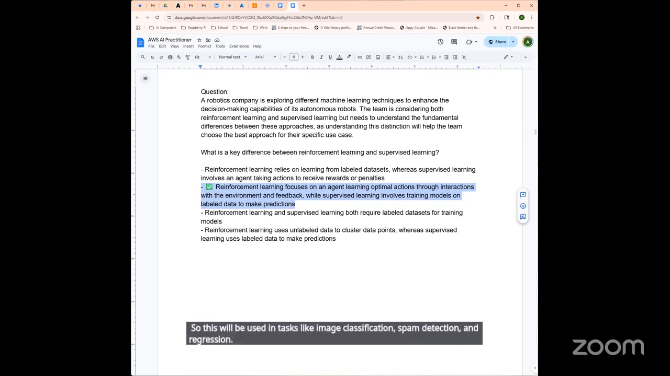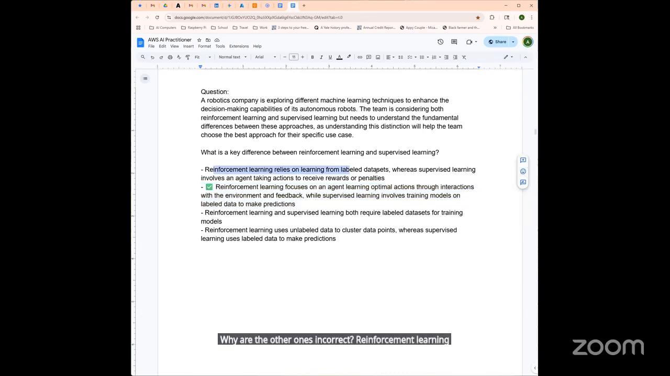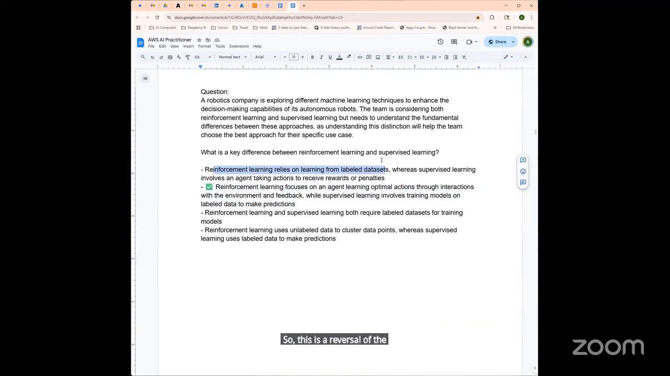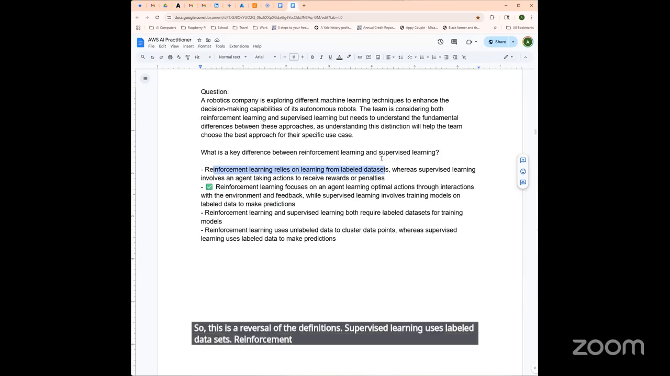Why are the other ones incorrect? Reinforcement learning relies on learning from labeled data sets. This is a reversal of the definitions. Supervised learning uses labeled data sets. Reinforcement learning does not use labeled data. It relies on interactions and rewards.